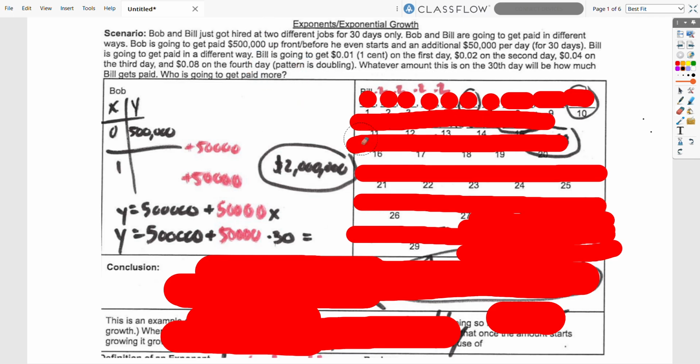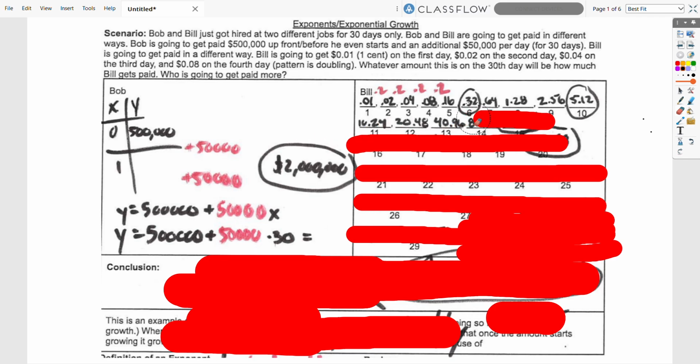He only starts at a cent, not very much. So he starts at a cent. And so what happens when you keep doubling? Okay, 2 cents, 4 cents, 8 cents, and feel free to please pause this and to write these down if you need to, because I'm going pretty fast. By day 10, only at $5 still, right? So we keep going, we keep doubling.